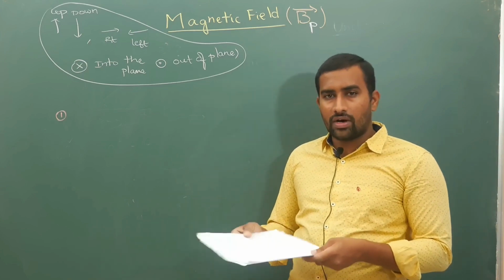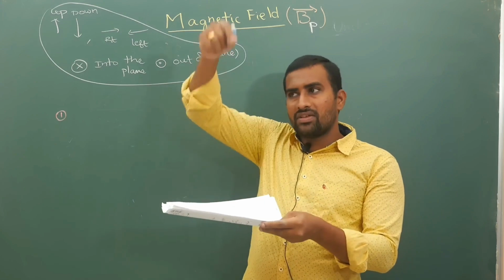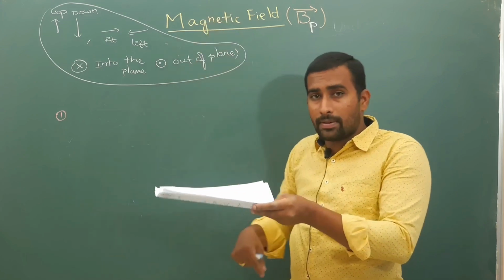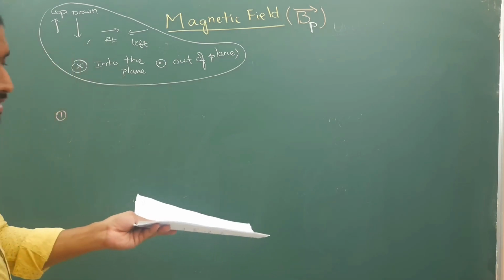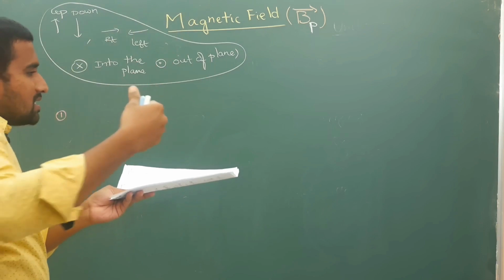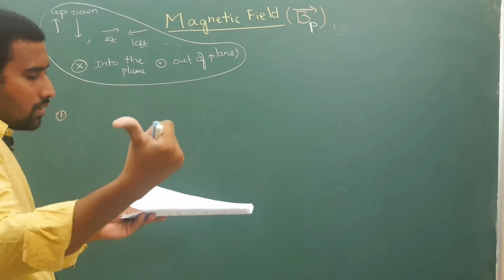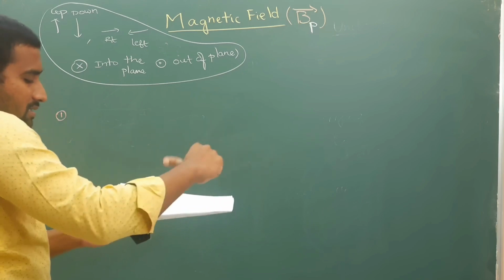What you are going to do is the right hand thumb rule. For your plane of paper, this is out of the plane, this is into the plane. With your point of view, I am telling you, this is into, this is out. This is up, this is down, this is right, this is left.